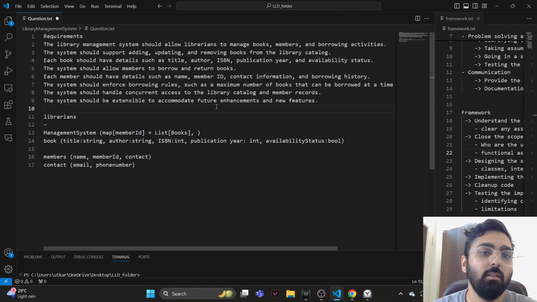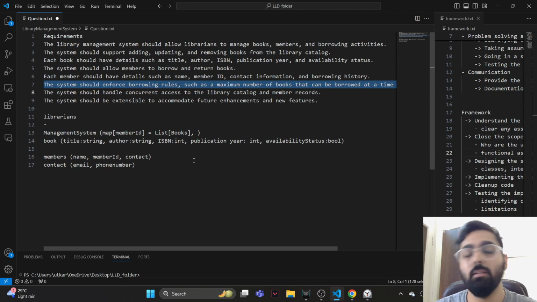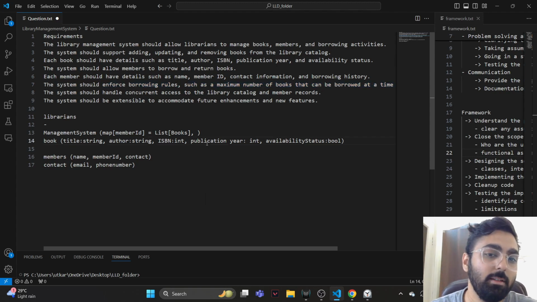Enforce borrowing rules such as the maximum number of books that can be borrowed at a time. So at some point we want to keep track of how many books and what books a person has borrowed, and there is probably a limit to that as well. So that all will be housed, at least right now, within the management system.